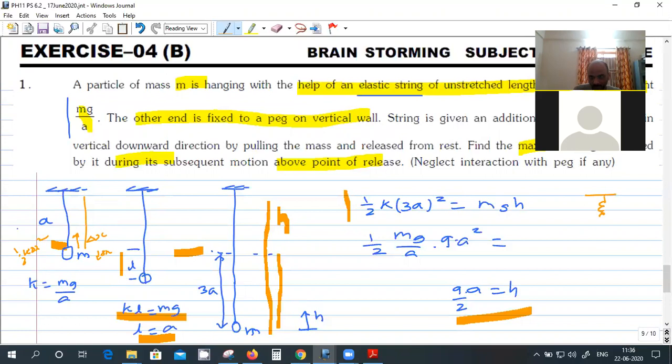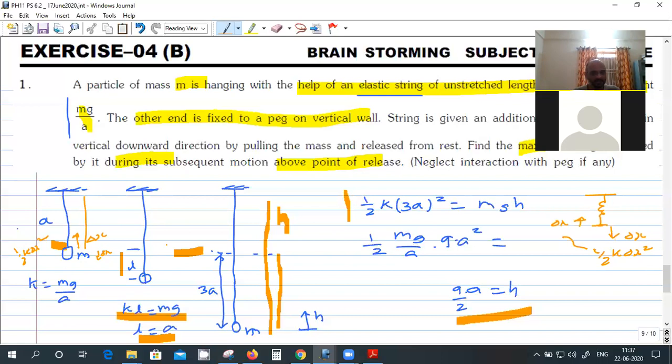If I take a spring at its natural length and stretch it by delta x, the energy stored is half K delta x square. And when I compress the spring by delta x, the energy stored is the same. Delta x is the change from the natural length, so either stretching or compressing, it does not matter. The energy stored is half K delta x square.